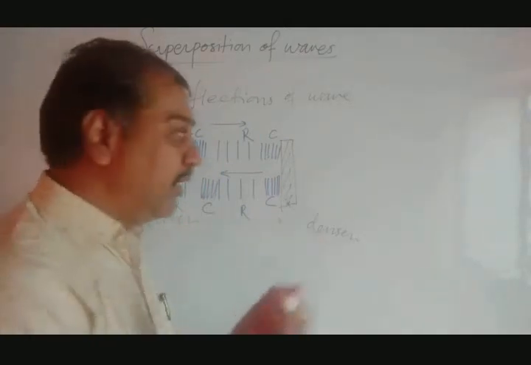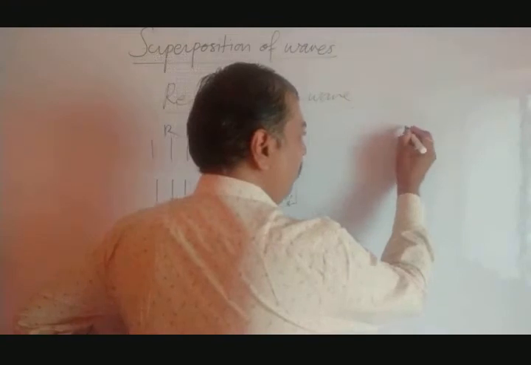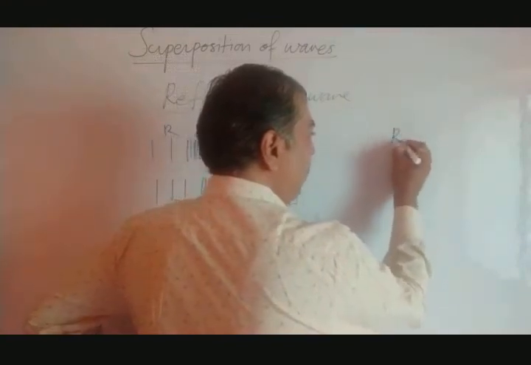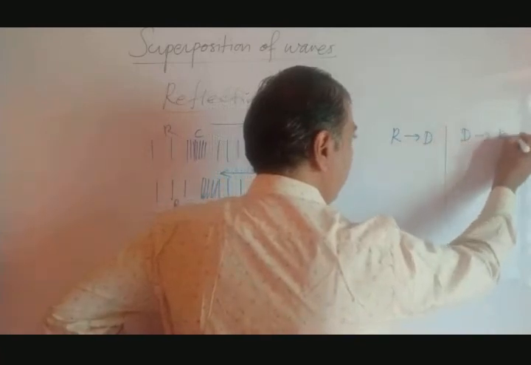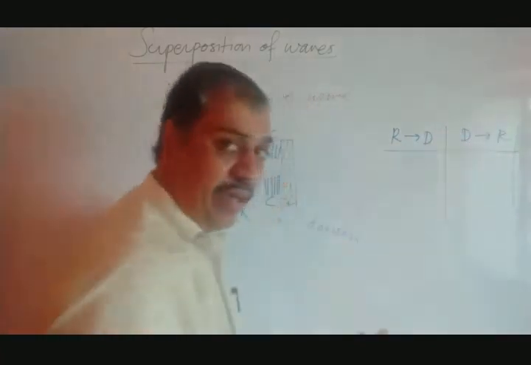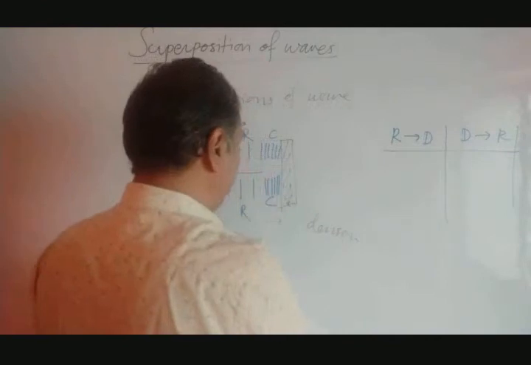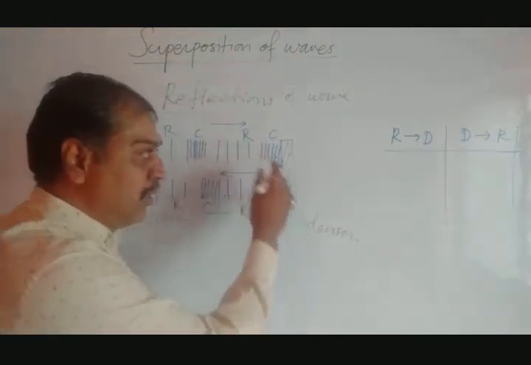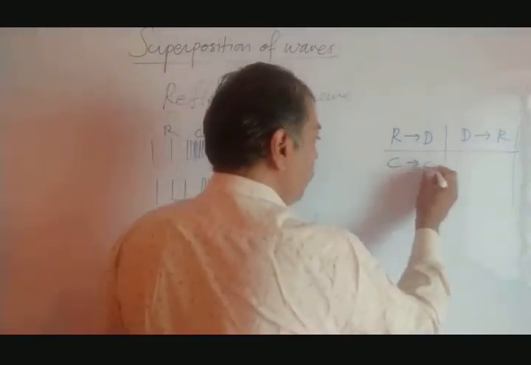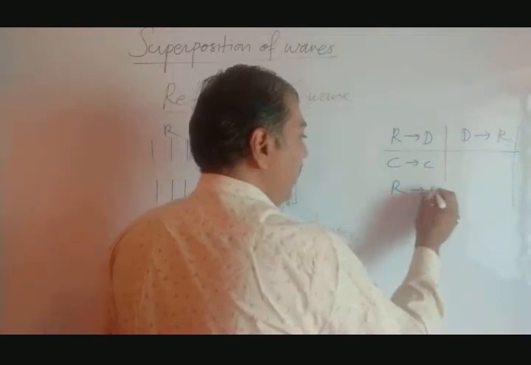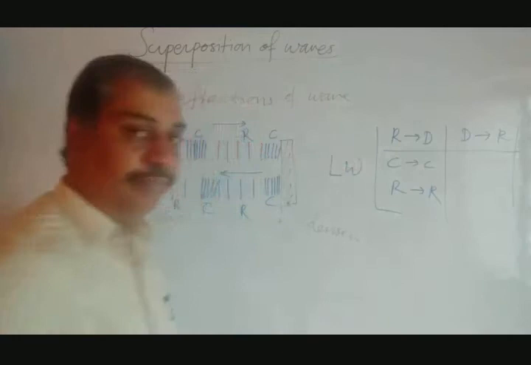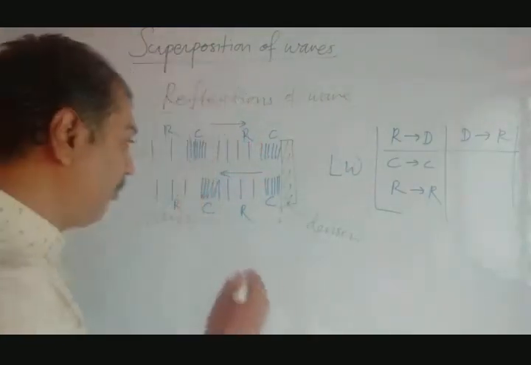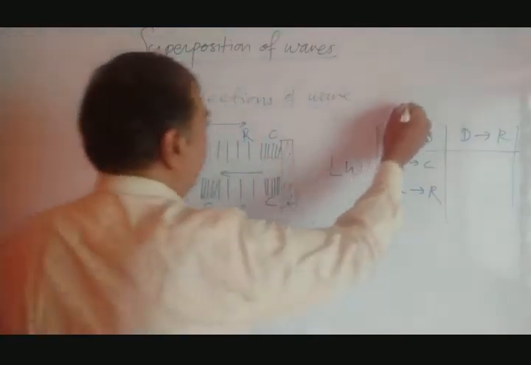I will write down one table here. I can write rarer medium to denser medium and denser medium to rarer medium. Just like the table we prepared initially, the same table we can prepare. So moving here rarer to denser, compression as a compression, rarefaction as a rarefaction. This is for longitudinal wave. This is for figure 6.4.